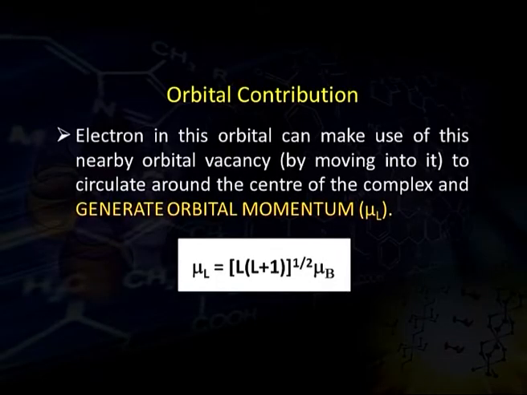Now, where does the orbital contribution come from? An electron in this orbital can make use of the nearby vacant or half filled orbital by moving its electron from one orbital to another orbital, and this movement of electron generates a magnetic moment mu L. This mu L is given by under root L into L plus 1, times mu B, that is Bohr magneton.